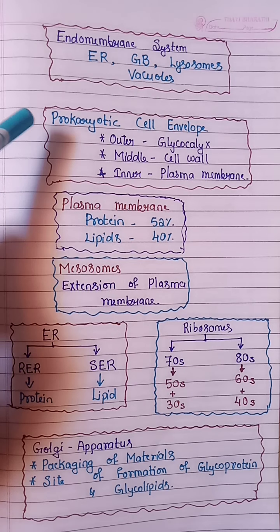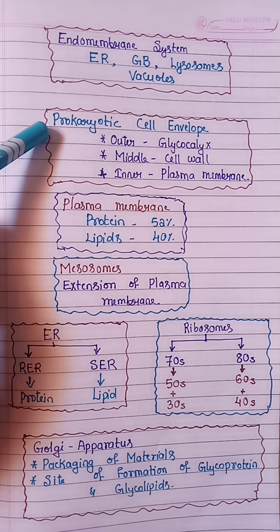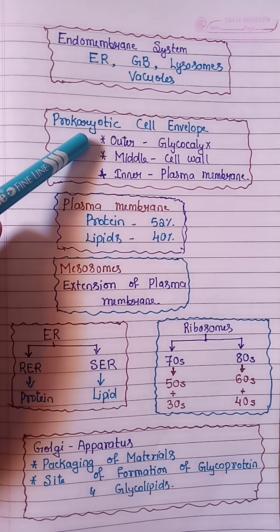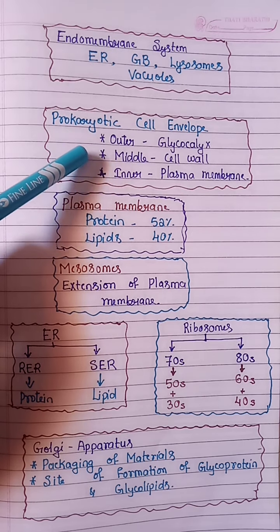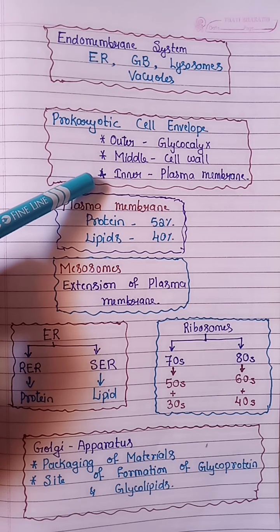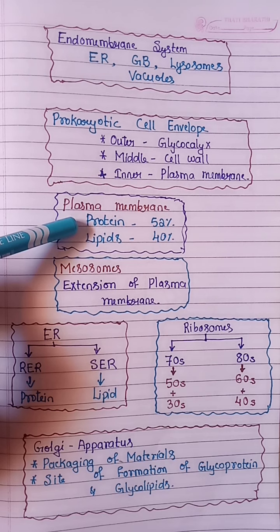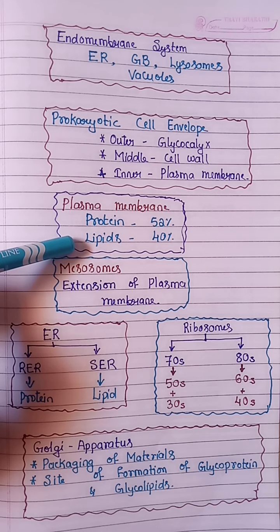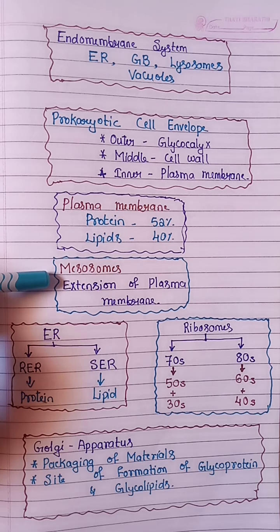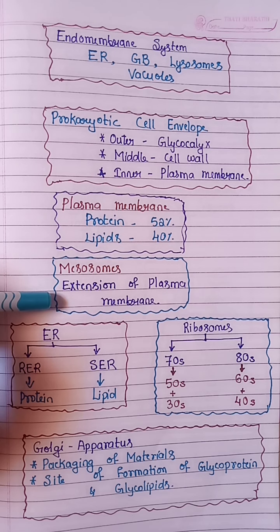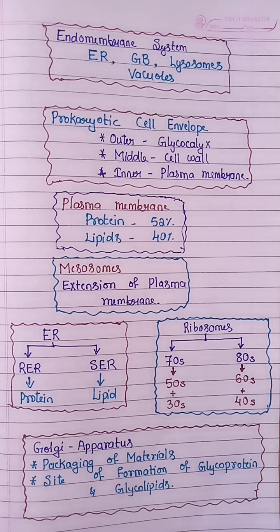Now, the prokaryotic cell envelope. In the prokaryotic cell, the envelope includes the outer glycocalyx, the middle cell wall, and the inner plasma membrane. The plasma membrane is made up of 52% protein and 40% lipid. Remember this. Mesosomes are considered extensions of the plasma membrane, especially in bacteria, and they help in respiration.